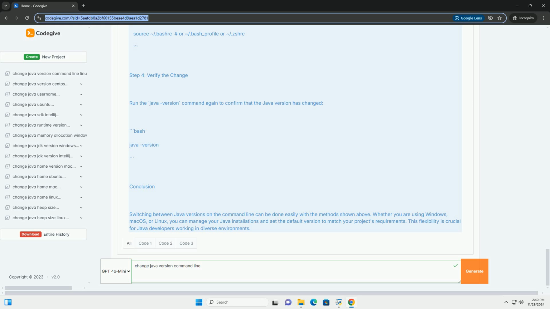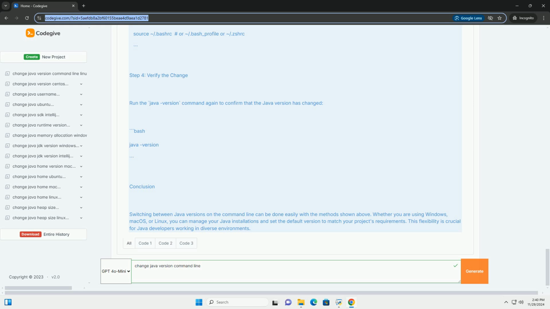Right-click on This PC or My Computer and select Properties. Click on Advanced System Settings. Click on Environment Variables. Under System Variables, click New or select JAVA_HOME and click Edit. Set the variable to the path of the JDK you want to use. Update the Path variable to include %JAVA_HOME%\bin.